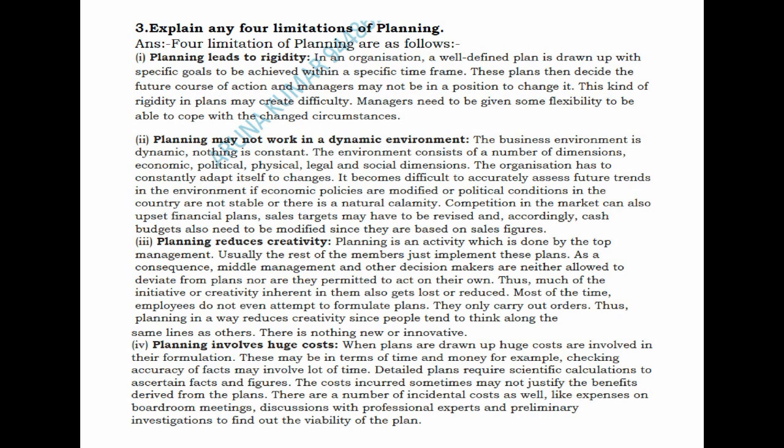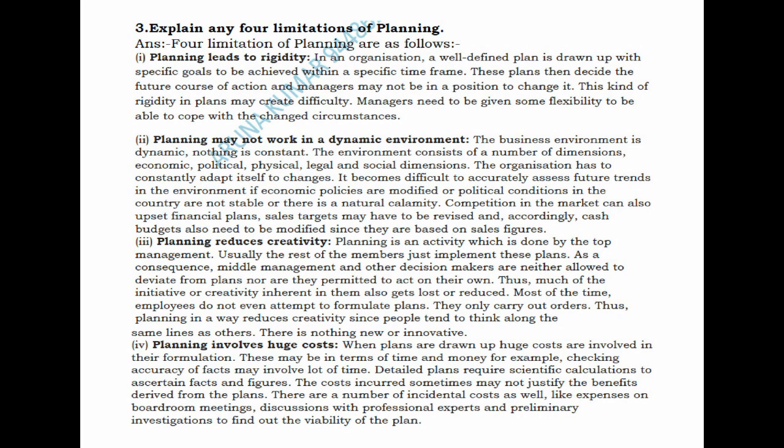The third point is planning reduces creativity. Planning is an activity which is done by the top management. What the other members of the organization do is they just implement these plans which are put by the top management. So middle management and the other decision makers are neither allowed to deviate from plans nor are they permitted to act on their own. They don't have any rights to act on their own.